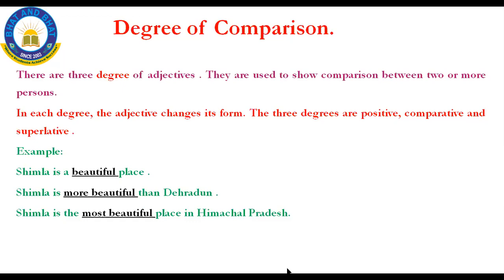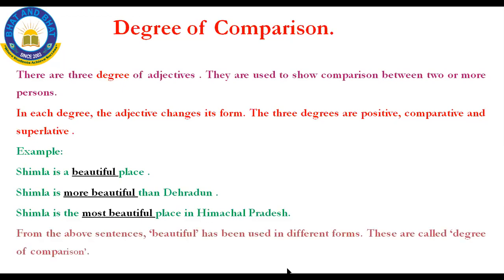See, I have said I'll explain it to you later. See here, in the positive degree, the adjective is beautiful. In the second, comparative degree, it was more beautiful, and in the third one, it was most beautiful. That is, the adjective keeps on changing its form. From the above sentences, beautiful has been used in different forms. This is called degree of comparison.